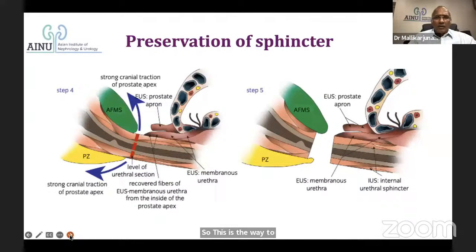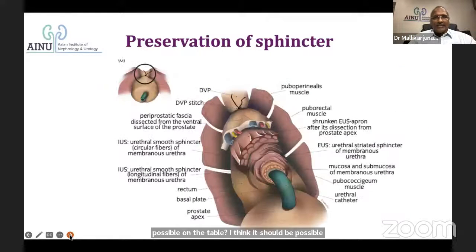Is it possible on the table? I think it should be possible, since anatomically they are all different planes, in which case it should be possible.